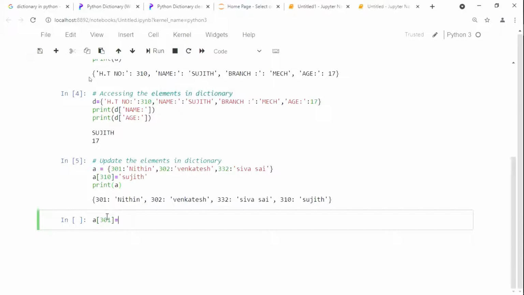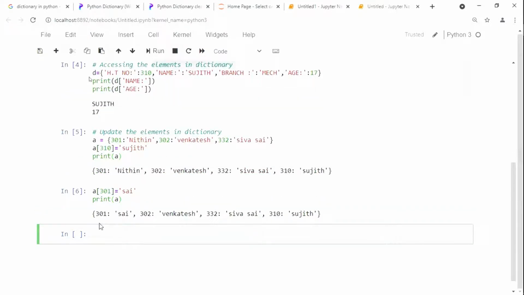As a shortcut, for example, I'm considering Sai. Nitin is going to be replaced with Sai. Now see here, print of a. Previously it was Nitin, now it is replaced with Sai. That one will be Sai, Venkatesh, Shiva Sai, and that's it. Like this, we can replace, as well as update, as well as add the value.